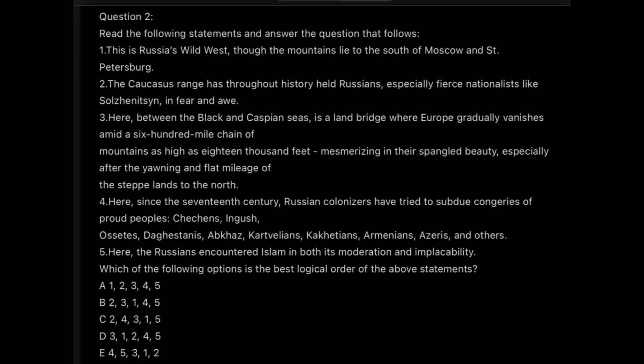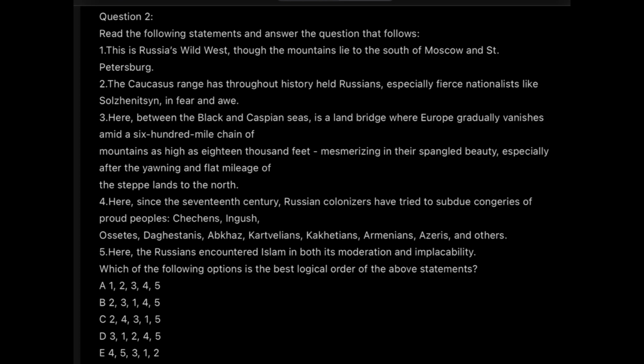Because firstly, you don't have any starting or ending sentence to help you with. Second, if I just arrange it in the logical order, you will find that this passage is somewhere based out of Russian territories, the history of Russia, and the mountains of Russia. And you will be like, I'm least bothered about the geographical changes or the historical changes in Russia. But you have to cover up these things as well, in which you are not interested also. That's the exam actually.